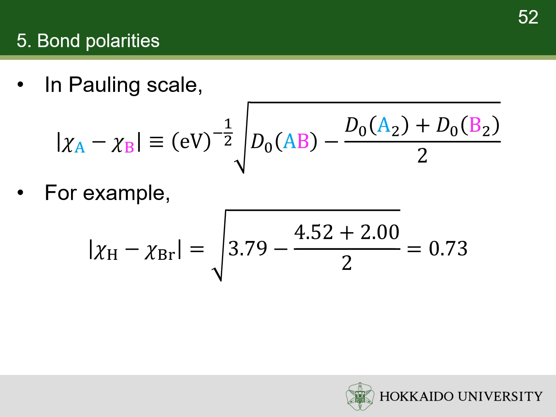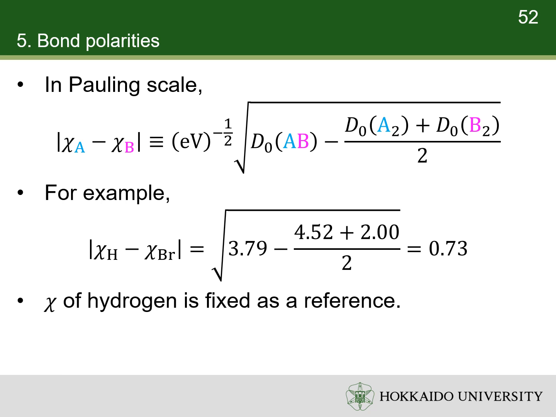As only differences in electronegativity are defined, it is necessary to choose an arbitrary reference point to construct a scale. Hydrogen is chosen as the reference as it forms covalent bonds with a large variety of elements. Its electronegativity is fixed at 2.20.